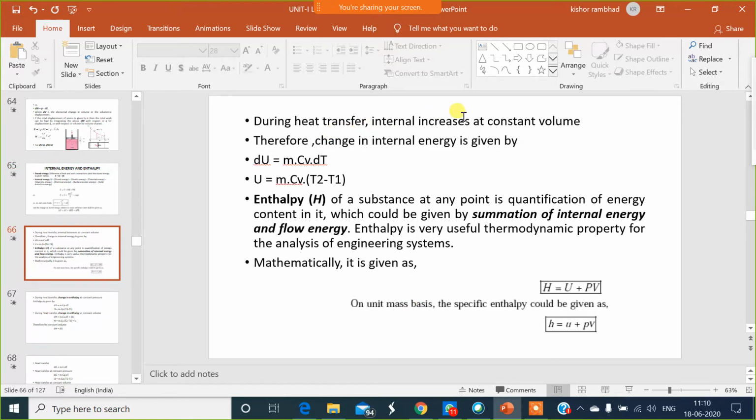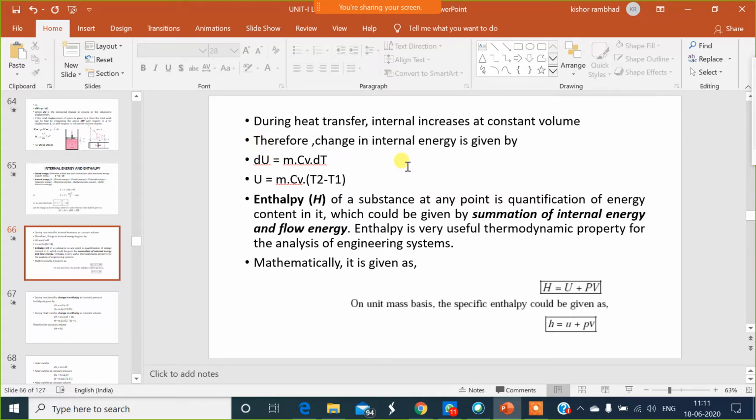During heat transfer, internal energy increases at a constant volume. Listen, internal energy increases only when there is a constant volume. Once the volume starts changing, internal energy stops. Therefore, change in internal energy is given by dU equal to m Cv dT.